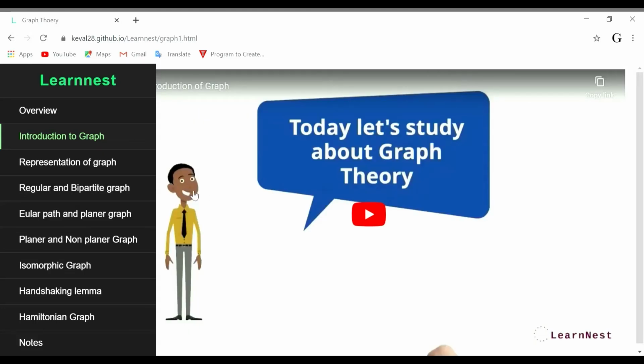just click on it and you can learn it visually. This is the visual part of a graph. Just click on it here and you can see the introduction of a graph. These are the representations of whatever topic you want to learn and watch. Just click on it, for example, planar non-planar graph.